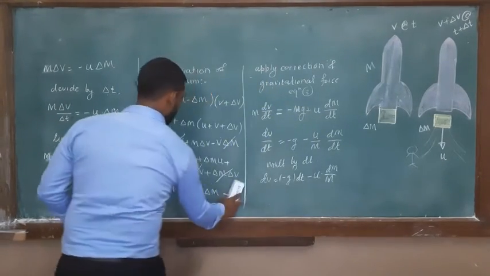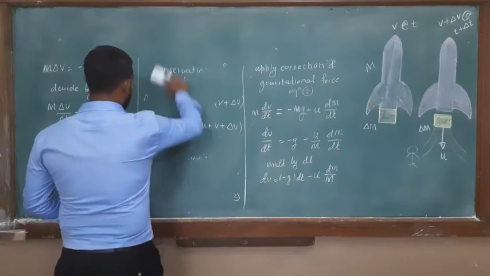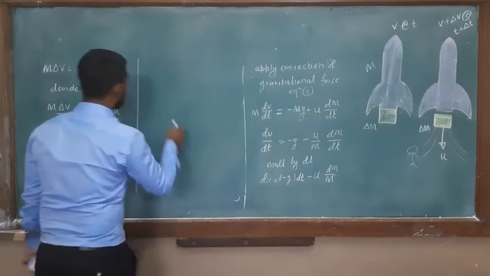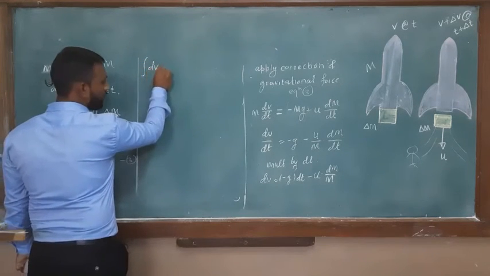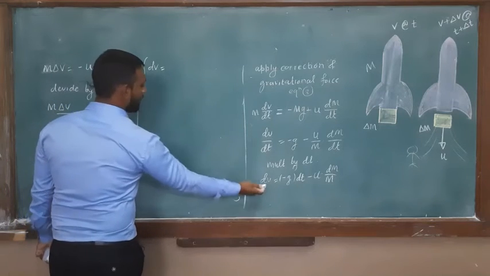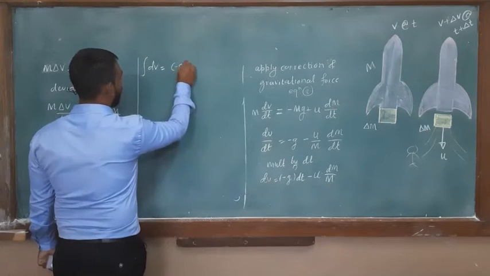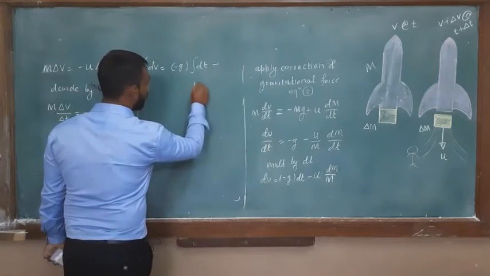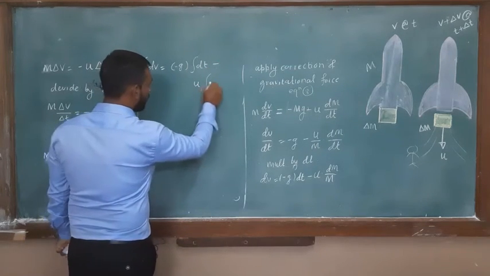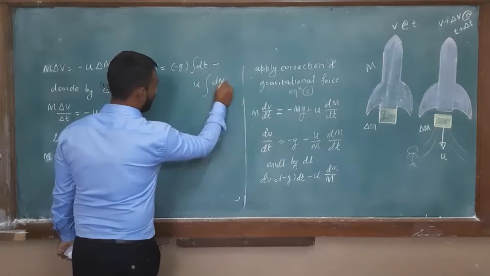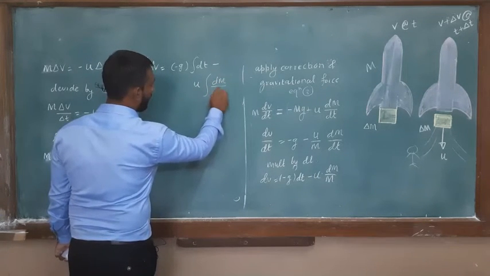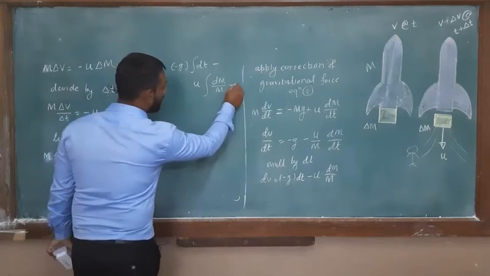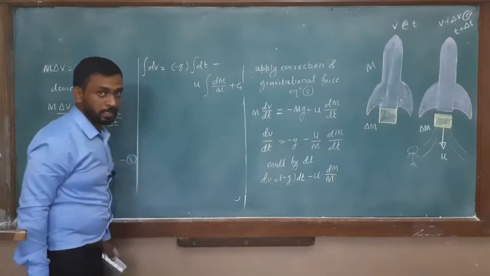So integrating the equation, if you integrate this equation, what do you get? Integration of dv is equal to minus g constant, keep it outside, integration of dt, minus u is constant, integration of dm by m. Okay, so after integrating we will find some constant of integration, that is c1.